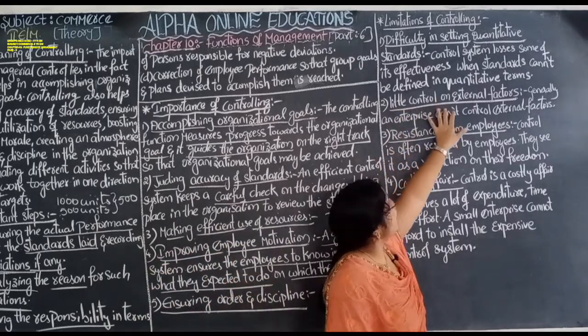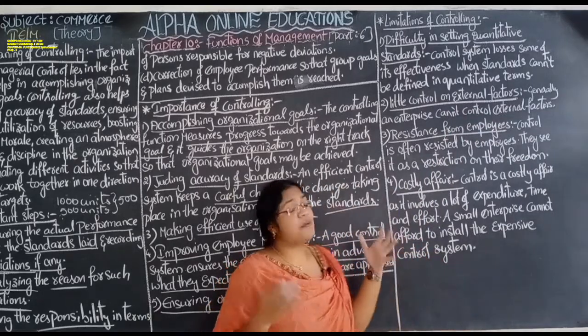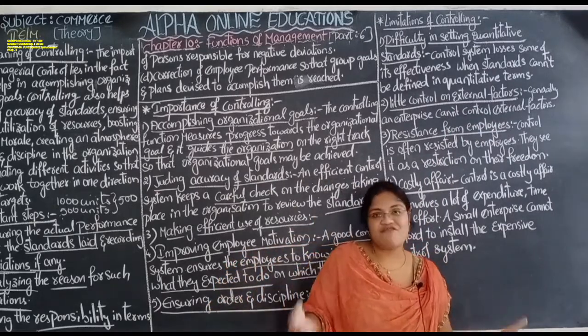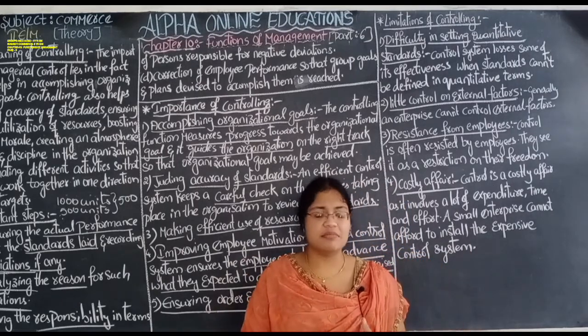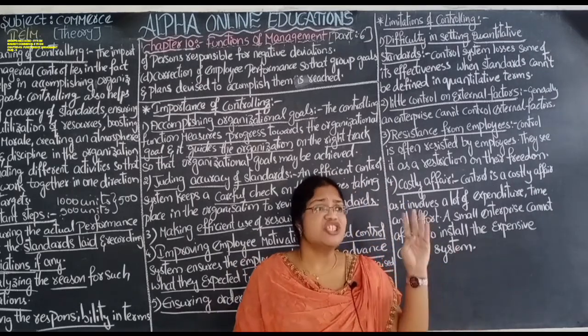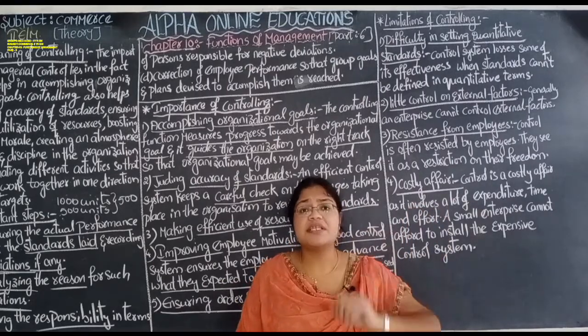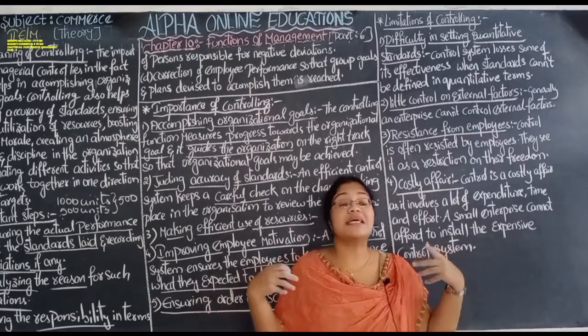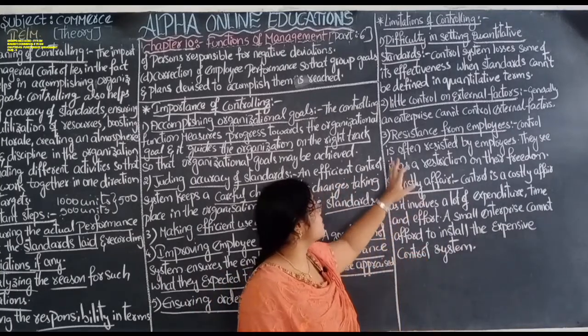Little control on external factors. Generally the enterprise can't totally control the external factors. That is out of their control: changes in the government policy, changes in the consumer taste, changes in the technology. These all are out of the control.